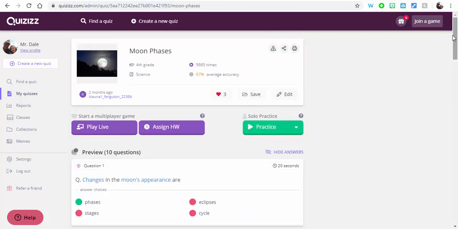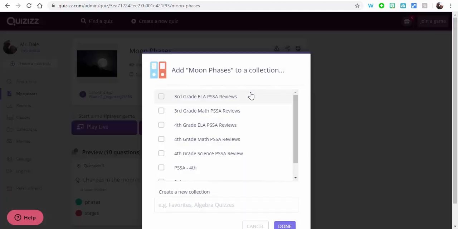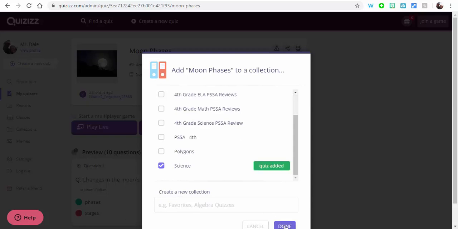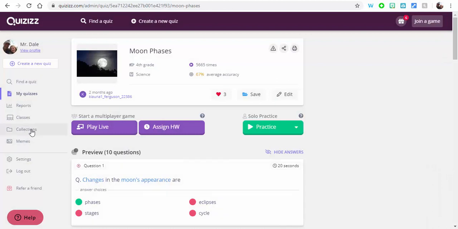And if it is, you could certainly save this, and then you could save this into a collection. If I want to create a new collection, let's go ahead and just call it Science for right now. Let's spell it right. Okay, so we're going to create a collection called Science, and it was added. That's just for me, just to keep things kind of organized.